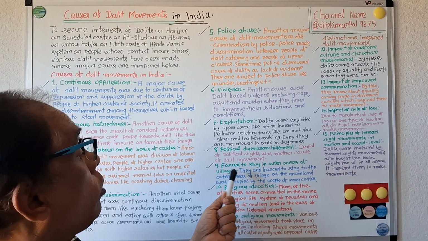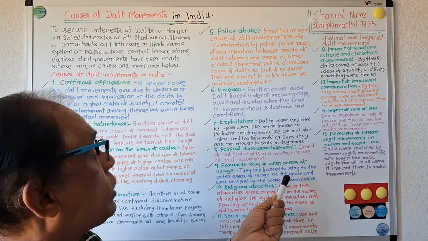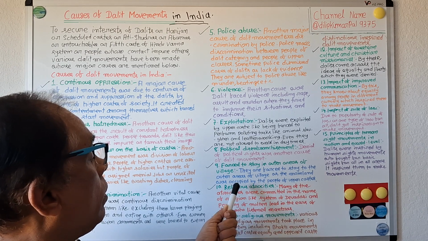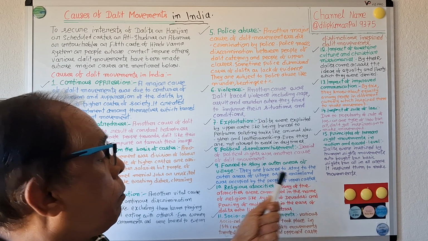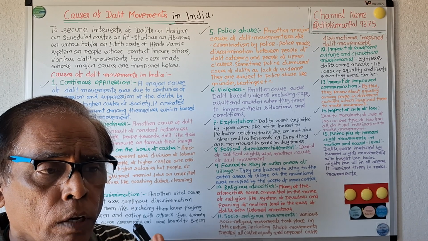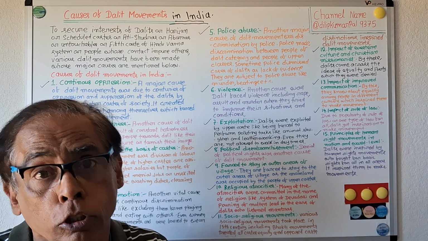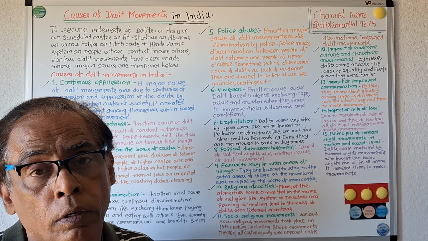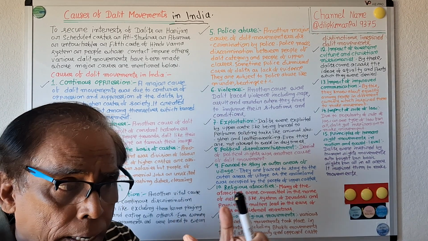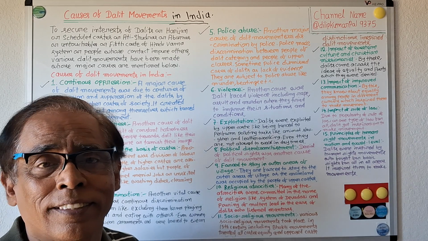9. Forced to stay in outer areas of the village. Another cause of the Dalit movement was that Dalit people were forced to settle in the outer part of the village, as the mainland of the village was occupied by people of upper castes.